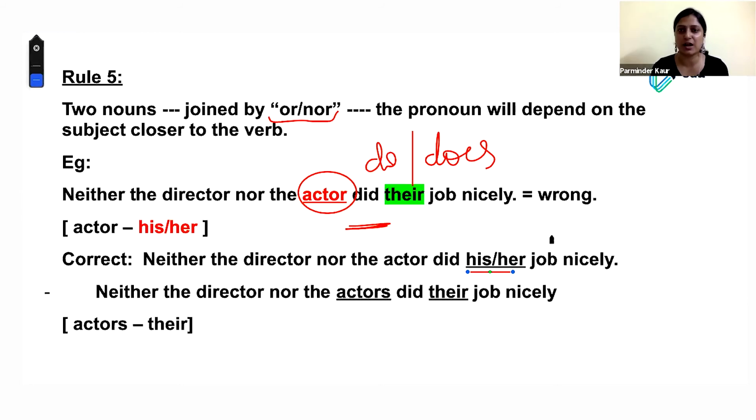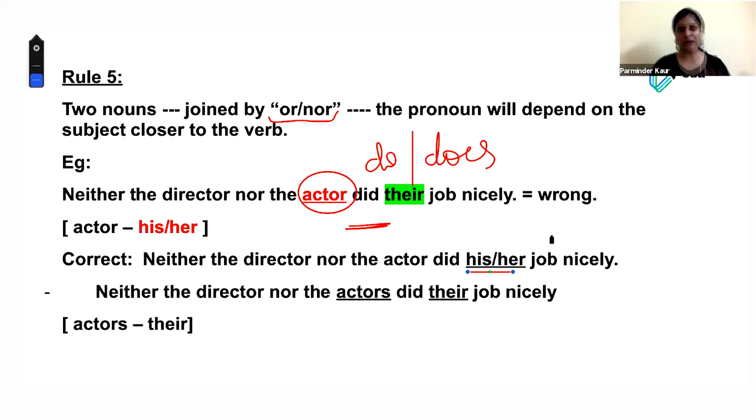It will give you something which can't actually give you a clue. I think, Parminder, this is a very important topic when it comes to do and does. There are so many students that get confused between do and does. It's a very simple thing, but students do get confused in it, right? So does is the singular verb and do is the plural verb, guys. So it's very easy to remember. She does the work, right? They do the work, right? So understand this thing now. All right, go ahead, Parminder.